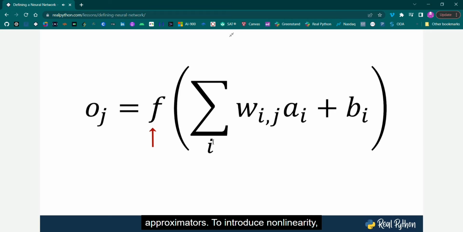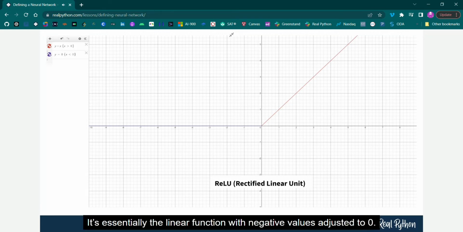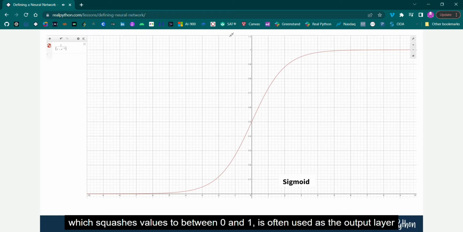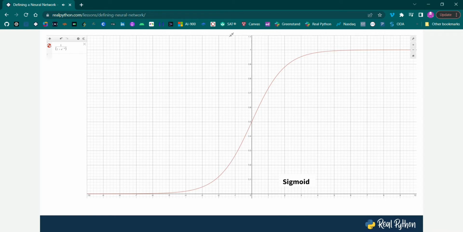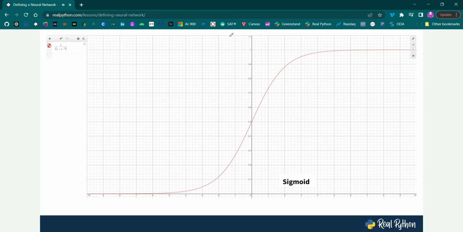To introduce nonlinearity, you use an activation function f before calculating the final output. A common activation function for hidden layers is ReLU, or the rectified linear unit. It's essentially the linear function with negative values adjusted to 0. The sigmoid function, which squashes values to between 0 and 1, is often used as the output layer for binary classification. Sentiment analysis is a form of binary classification.